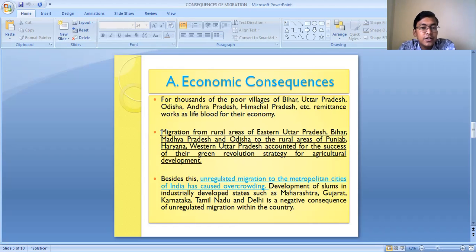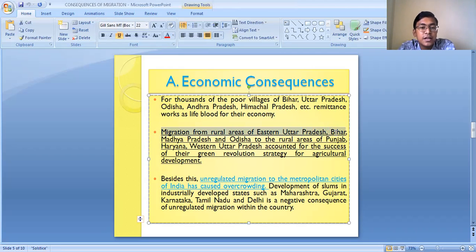So migration from rural areas of eastern Uttar Pradesh, Bihar, Madhya Pradesh, and Odisha to the rural areas of Punjab, Haryana, and Western Uttar Pradesh accounted for the success of their green revolution strategy for agricultural development. And not only this, in our country rural to rural migration also takes place. So rural to rural migration has also helped during the green revolution in our country, because the agricultural sector requires the involvement of a large number of laborers.